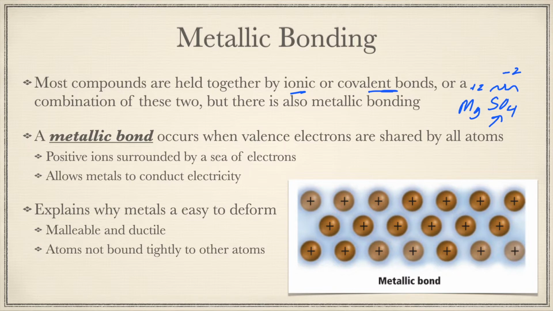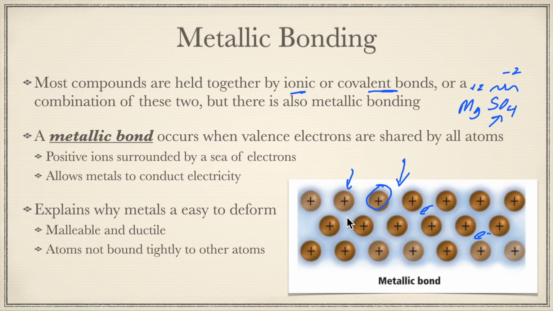So a metallic bond occurs when our valence electrons are shared by all atoms in a compound. So basically you end up with this sea of electrons that surround these positive ions here. So maybe these are copper atoms, and the copper atoms are donating their electrons to this sort of sea of electrons out here. And the copper atoms, which have a positive charge now, are attracted to that sea of electrons.